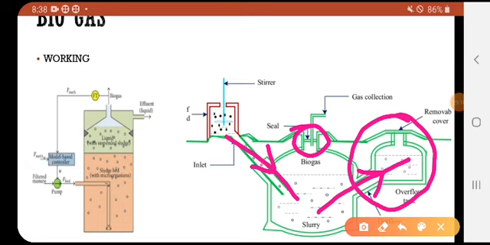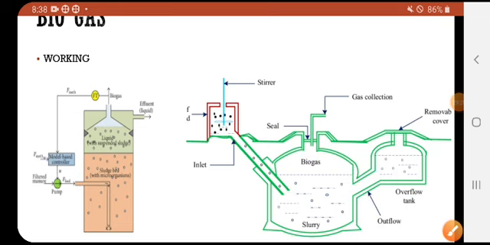This chamber is the overflow tank. So we are adding another tank to the main chamber to avoid the overflow. On the overflow tank, the additional tank, we have a removable cover.